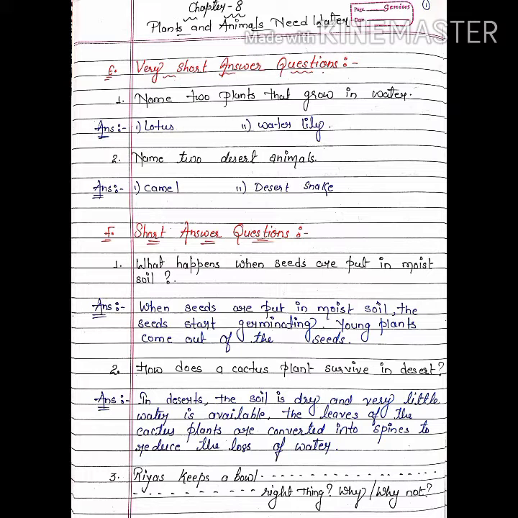Now second one, how does a cactus plant survive in desert? In deserts, the soil is dry and very little water is available. The leaves of the cactus plants are converted into spines to reduce the loss of water. In leaves, the loss of water happens. When the leaves are there, transpiration process is there. So the leaves of the cactus plants are converted into spines which store water for its use. Okay. You have to write the answer correctly.